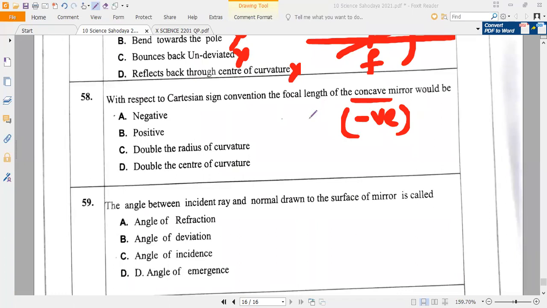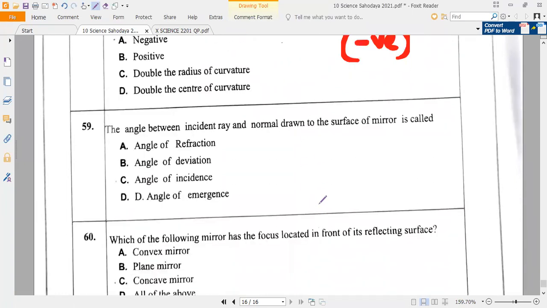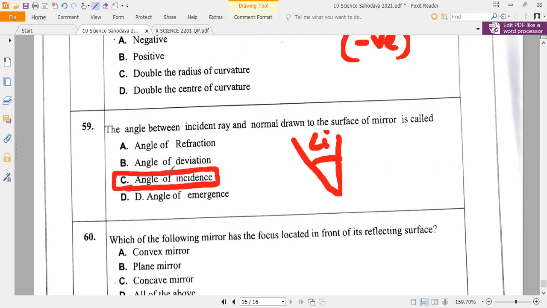Next, the angle between the incident ray and the normal to the surface of the mirror is called as what, guys? The angle between the incident ray and the normal is called the angle of incidence. Angle of incidence.